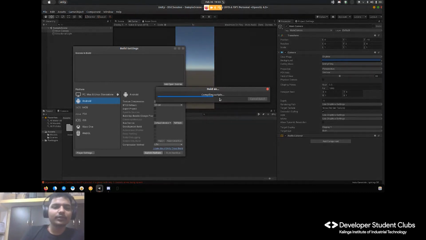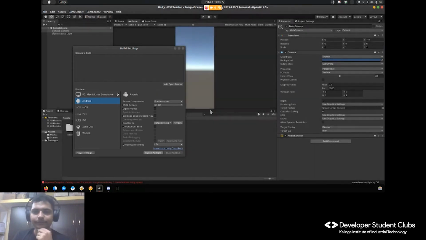We switch the platform, and it takes time, as obviously it's changing all the settings for you. Compiling the scripts and all.